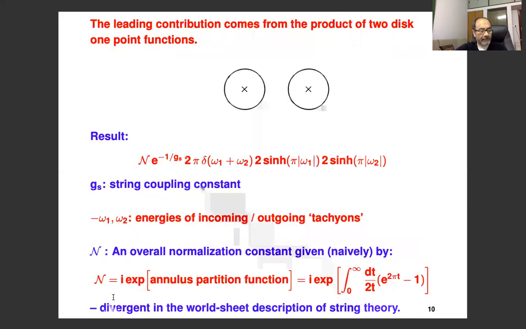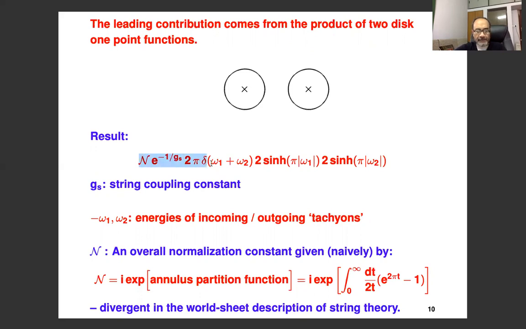So let me now describe some of the results that BRY found. Remember that we are considering the one instanton contribution to the 2-point function. The leading contribution in that analysis comes from the product of 2 disk 1-point functions. On the boundary of the disk, you put the d-instanton boundary condition. These crosses represent closed string vertex operators. And this is the expression that they found.